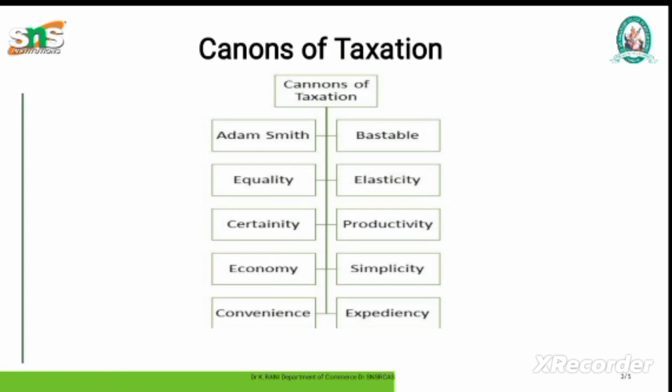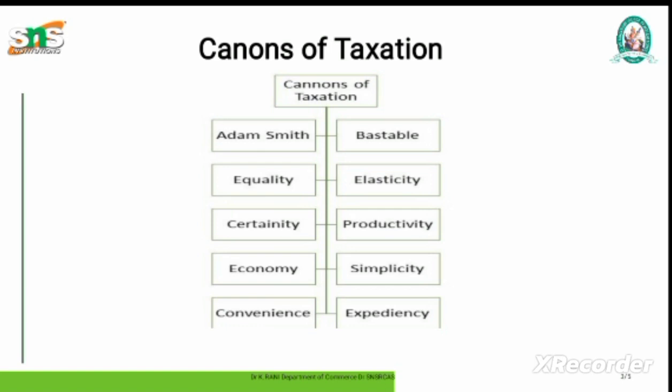Canons of convenience. Tax should be imposed and collected in such a way that it is most convenient for both the taxpayer and the government. As a result, it should be as painless and trouble free as possible. Every tax, Adam Smith emphasizes, should be levied at the time or in the manner most likely to be convenient for the contributor to pay it.